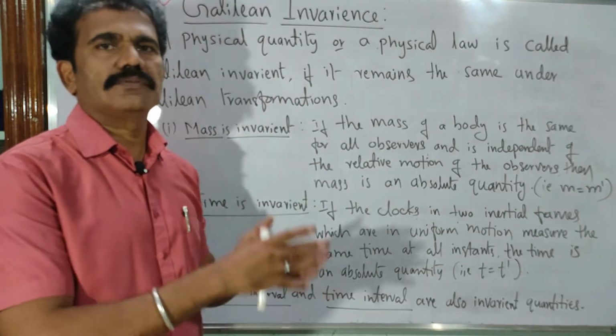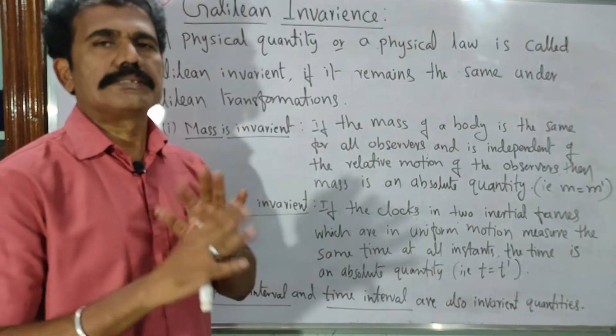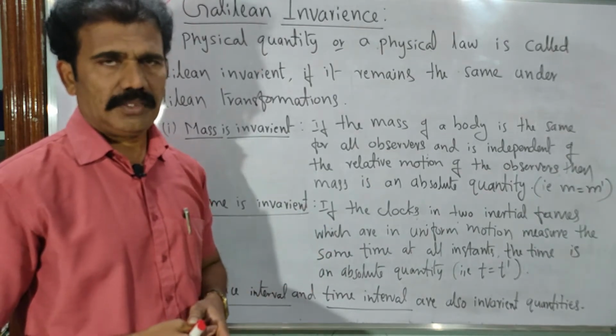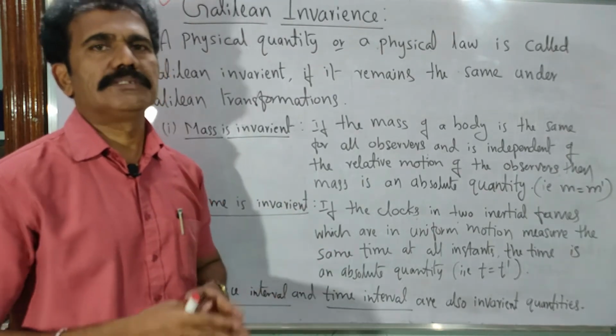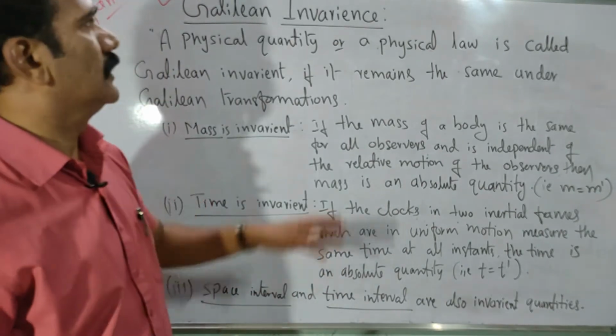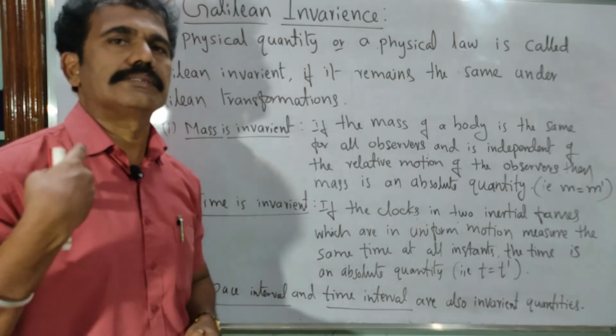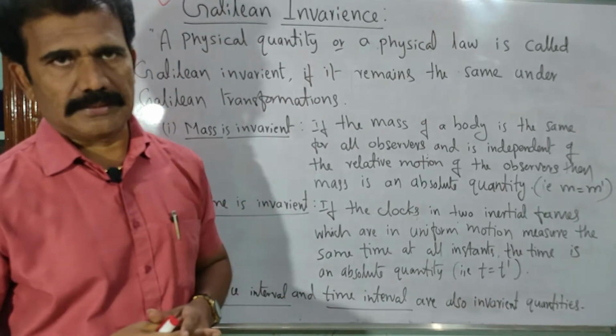With respect to S and S dash, if you get the same value, with no change in the measured physical quantity, then that physical quantity is said to be an invariant quantity, or in other words an absolute quantity.